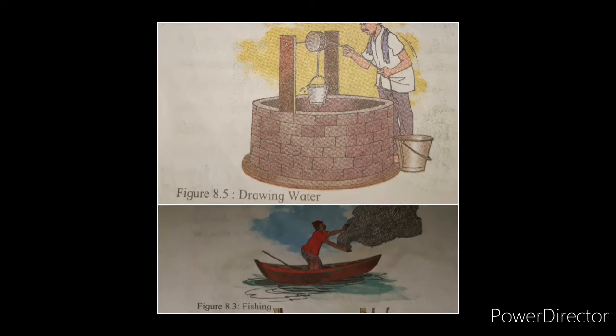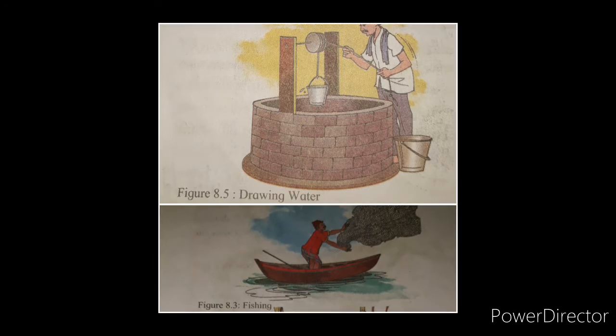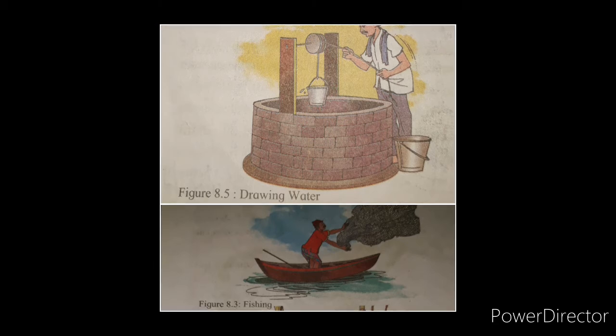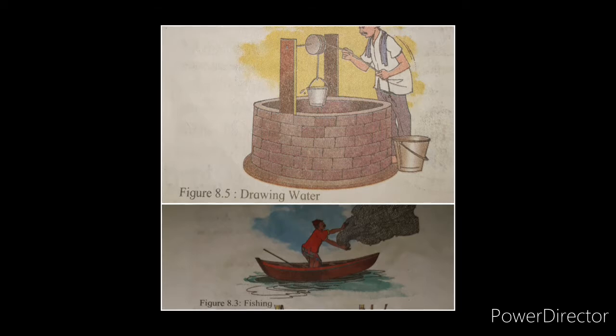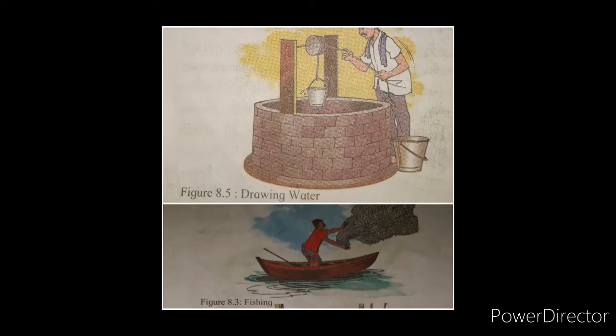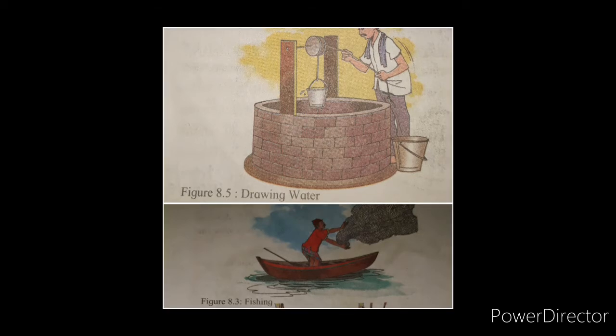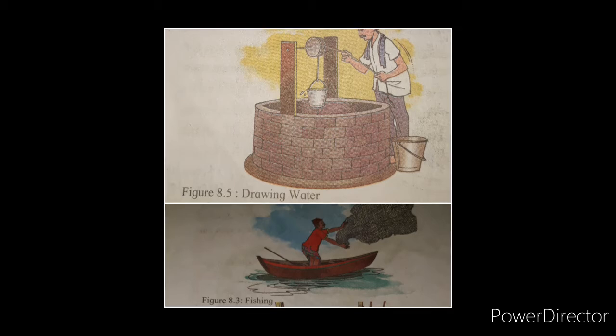They show us a man catching fish and another man drawing water from a well. In these pictures, they both are using a natural resource, which is water, to fulfill their needs. We use water when we wake up, when we go to bed.